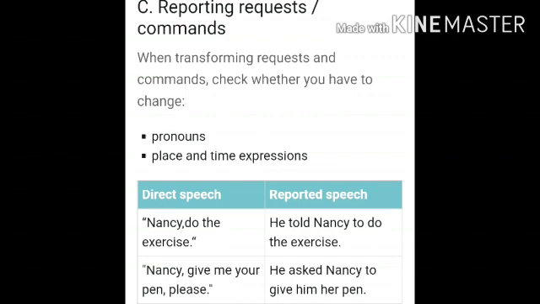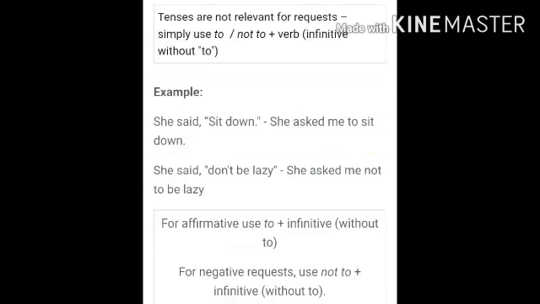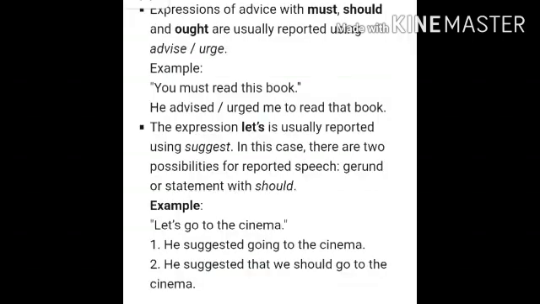Okay. While requesting or commanding, tenses are not relevant. You have to use to or not to, infinitive without to. Look there. "She said, sit down." "She asked me to sit down." "She said, don't be lazy." "She asked me not to be lazy." For affirmative sentences, use to plus infinitive. For negative requests, use not to plus infinitive.